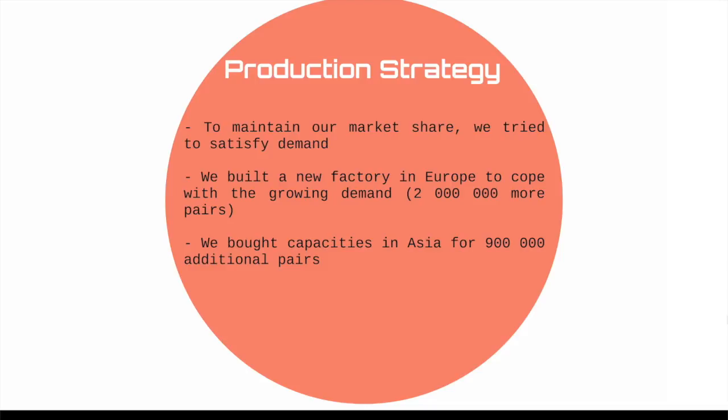This factory was implemented in Europe to cope with the growing demand, and also to lower the cost of the pairs that we sold in this region. This new factory enabled us to produce 2 million more pairs per year. The same year we also bought capacity in Asia for 900,000 additional pairs.